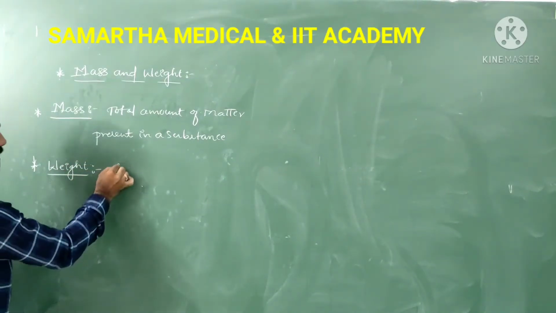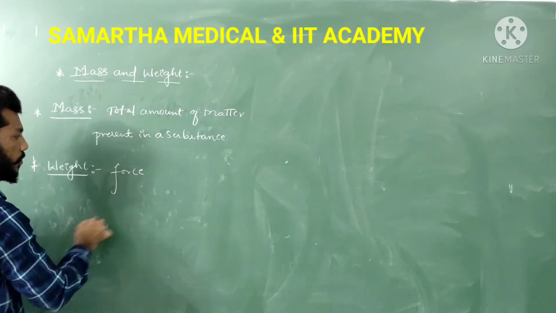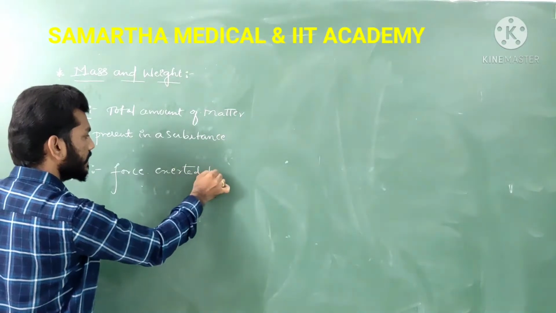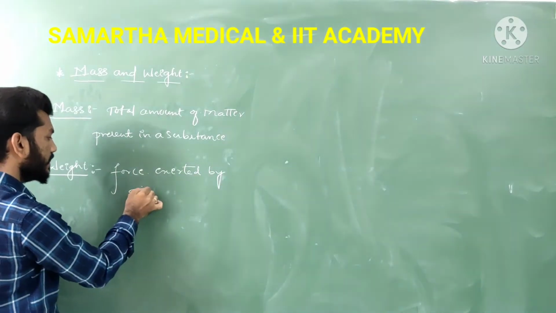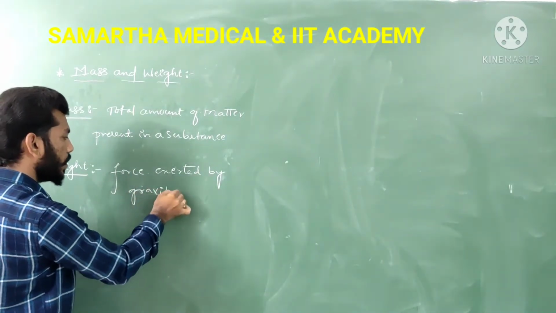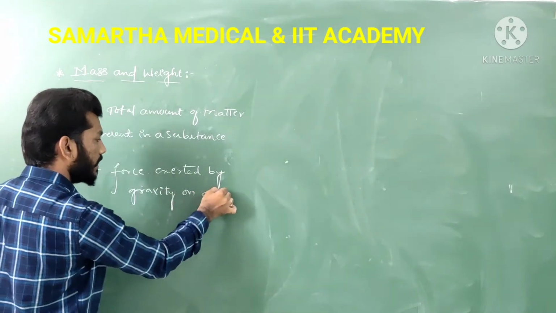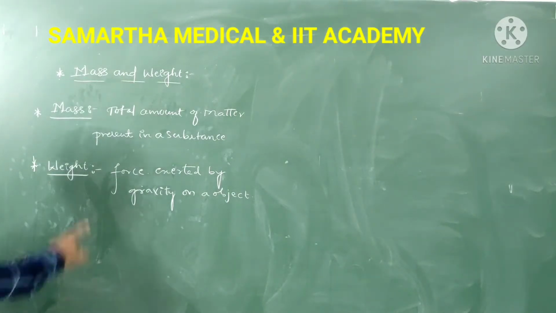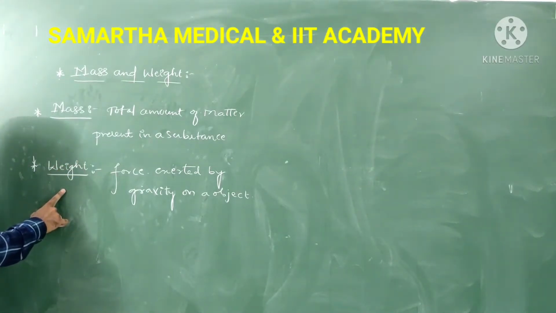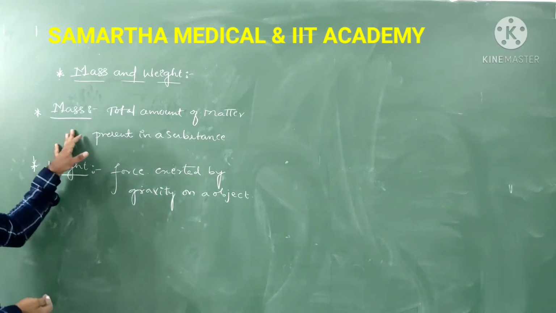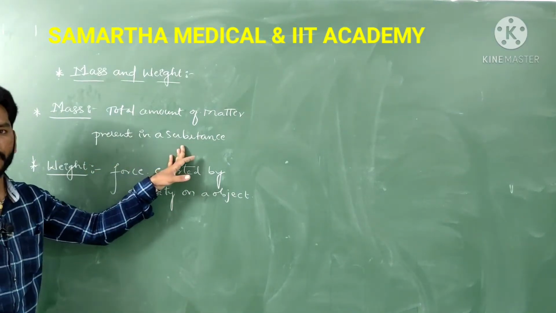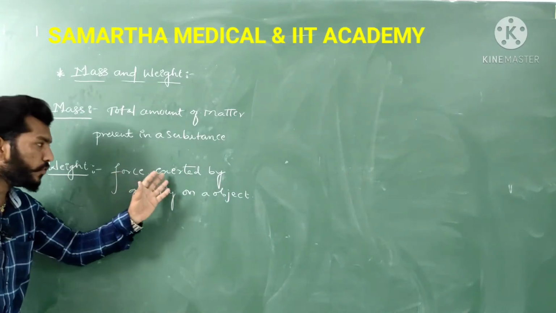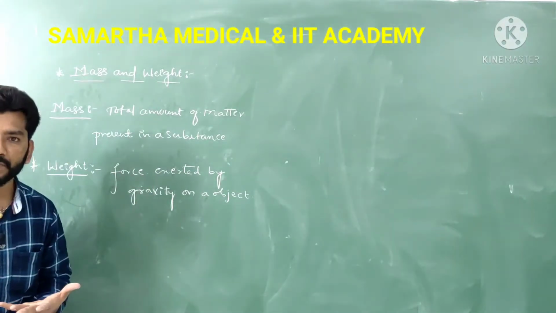Weight is nothing but the force exerted by gravity on an object. It is called weight, guys. So mass is the total amount of matter present in a particular substance, whereas weight is the force exerted by gravity on an object.